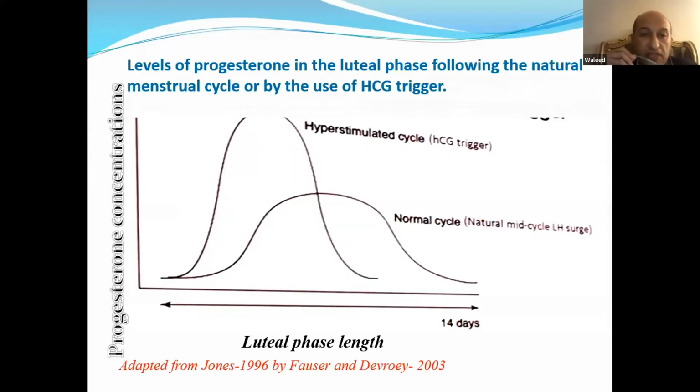Okay, in this diagram you can see the progesterone concentration, or the progesterone onset, during normal cycles and during hyperstimulated cycles. In the left curve, you can see the hyperstimulated cycles. Accordingly, you can see the high peak and the rapid onset in the progesterone level after triggering, but you can also see the rapid offset and rapid reduction of the progesterone level. But in the normal cycle, the peak is lower, but it's maintained for a longer duration.